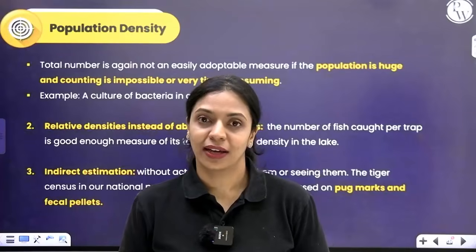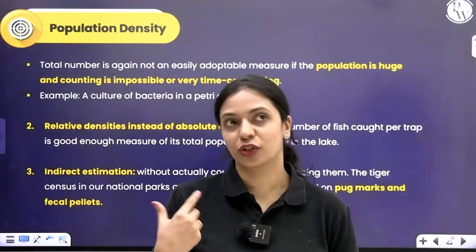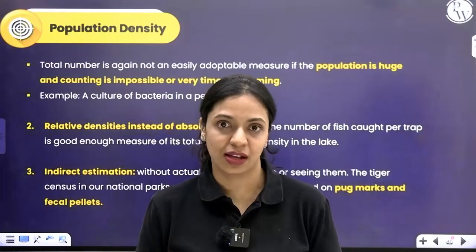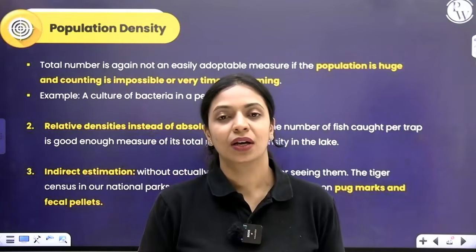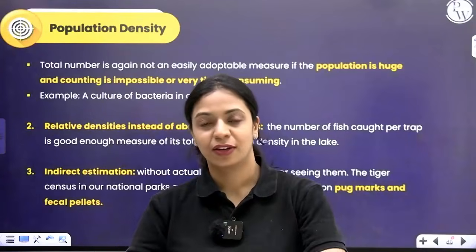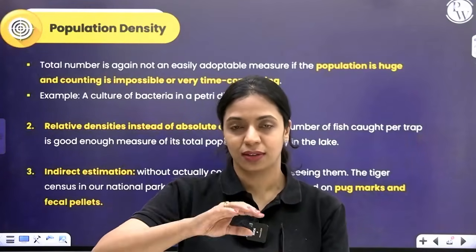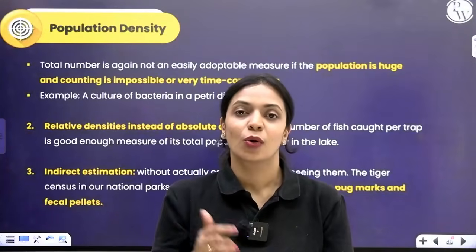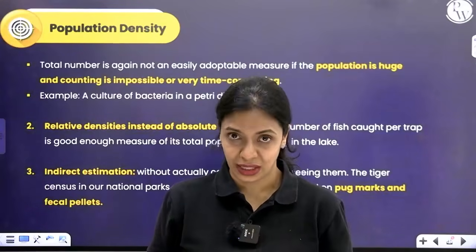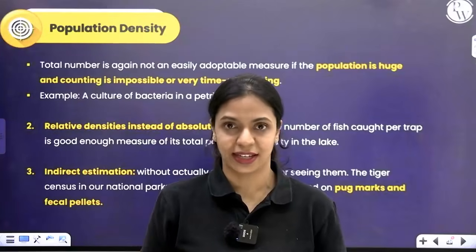Without even looking at a tiger, you can find out how many tigers are present there. There are two ways in which you can do it. One is by the pug marks. If it walks on the ground, on the soil, it leaves its footprints, the pug marks. Apparently that is also unique like our fingerprint. So with that they can find out.